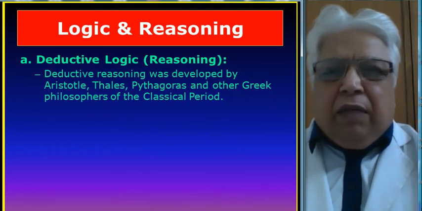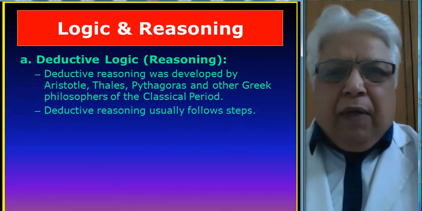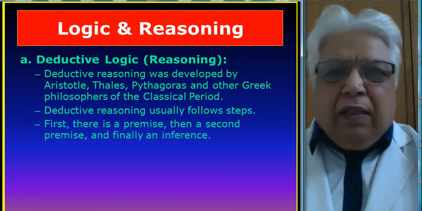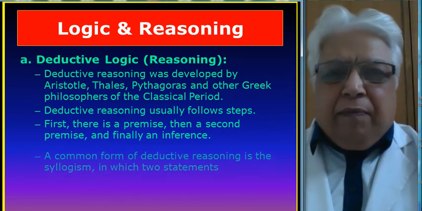Deductive reasoning was developed by Aristotle, Thales, Pythagoras, and other Greek philosophers of the classical period. Deductive reasoning usually follows certain steps: the first premise, the second premise, and finally the inference.